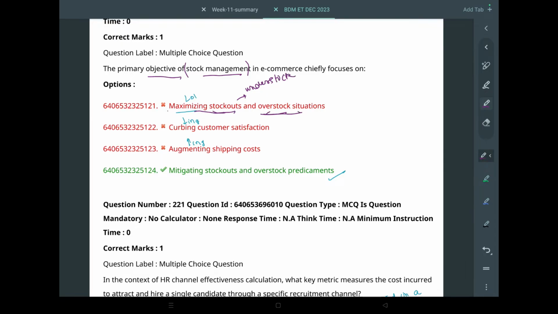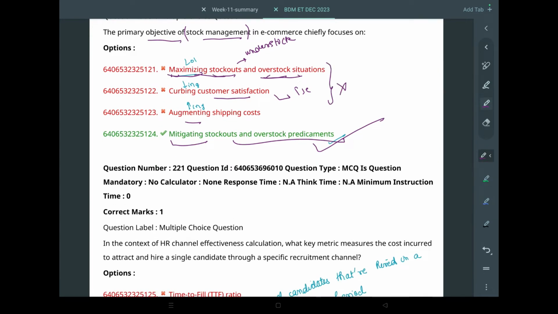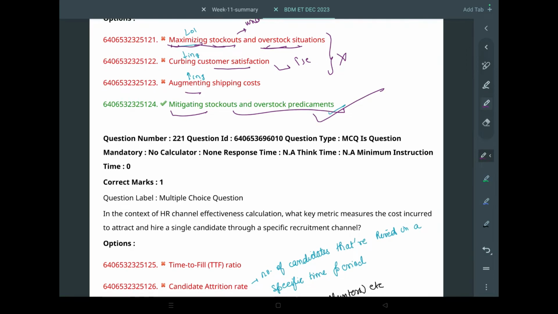So we don't really maximize it, we minimize it. Okay. So yeah, mitigating stockouts and overstock predicaments. This will be the right option. Augment is increasing. Obviously, we don't want to increase the shipping cost. We rather want to decrease it. And curbing means decreasing. We don't necessarily want to decrease the customer satisfaction. We always want to increase this thing. So yeah, that's why these 3 options are wrong, and this will be the right option. 4th option.